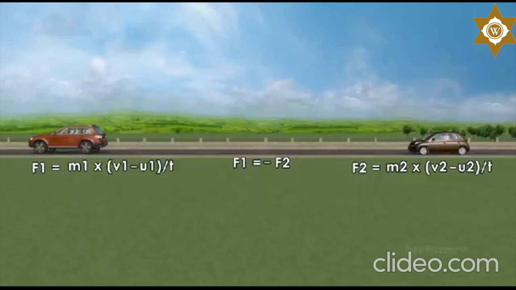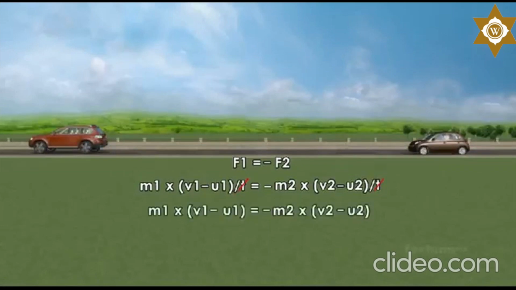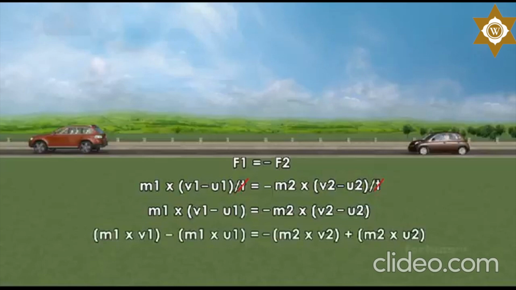Because both forces are equal and opposite, we can also write them as m1 into v1 minus u1 by t is equal to minus m2 into v2 minus u2 by t. We can cancel t, the common factor of time, in the equation. m1 into v1 minus u1 is equal to minus m2 into v2 minus u2. The equation can then be simplified. m1 v1 minus m1 u1 is equal to minus m2 v2 plus m2 u2.